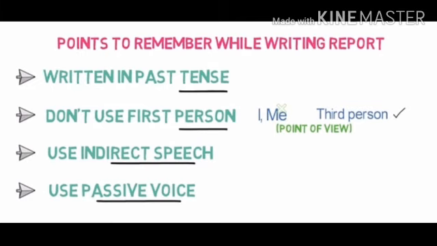Now let's understand the format of report writing. First of all, you have to draw a box in rectangular shape. Keep in mind that it's not necessary to draw the rectangle, but it is good if you are drawing it. Then in the middle of the box, write down the heading.